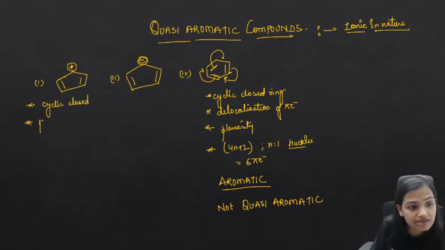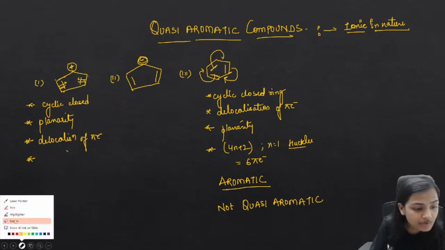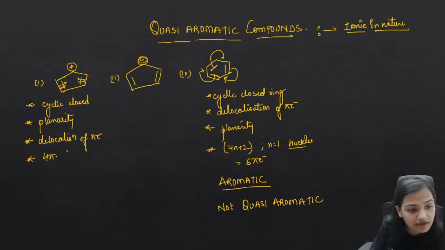The second point is planarity. Planarity is there. We can see that this carbon is also sp2, sp2, sp2, sp2, sp2 hybridized. The third point, we do have a delocalization of pi electrons. Yes, there is a delocalization of pi electrons. And here we can see how many pi electrons are participating in delocalization. That is only 2 pi electrons. 4 pi electrons, not 2. Actually, they are 4 pi electrons. Okay. So if the 4 pi electrons are participating in delocalization, what does this mean?